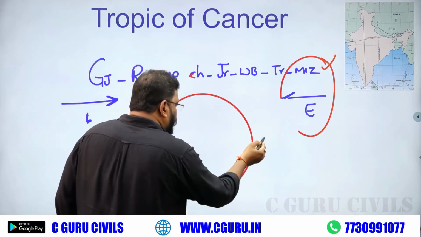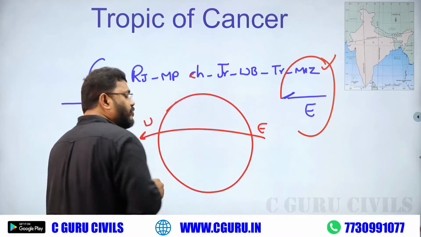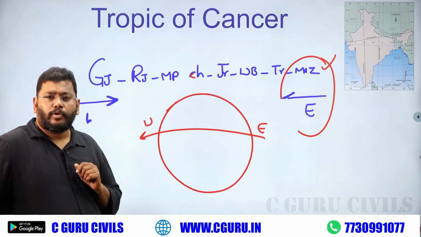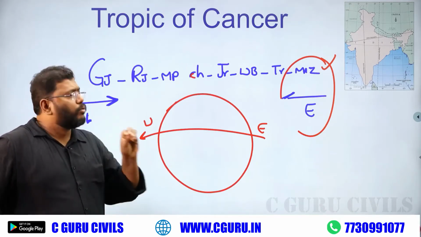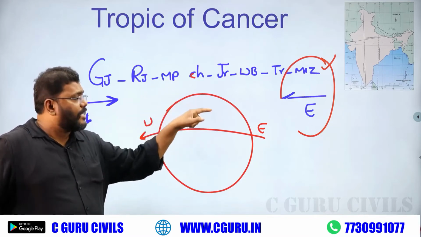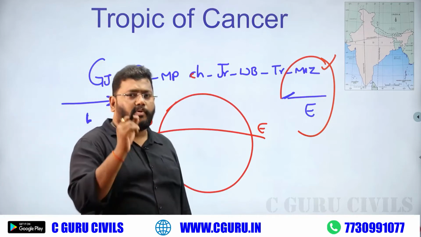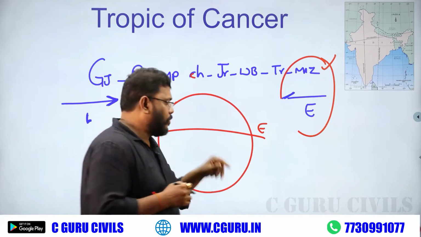Latitudes always run from east to west. So, among our Indian 8 Tropic of Cancer states, Mizoram faces the Tropic of Cancer for the first time. Very, very important.